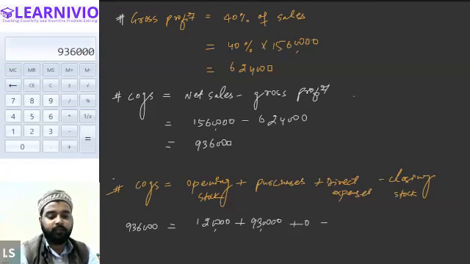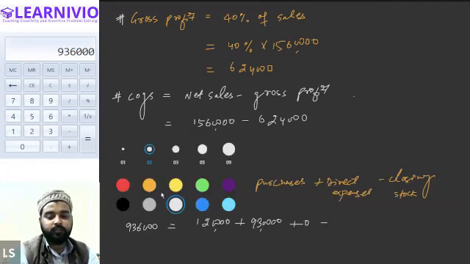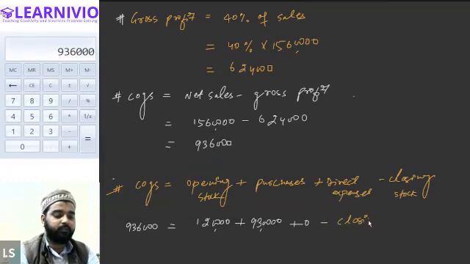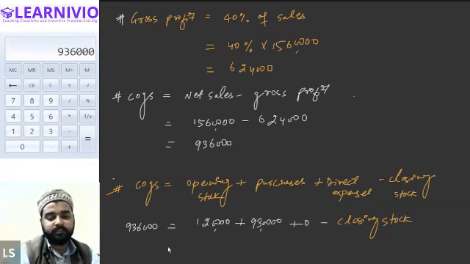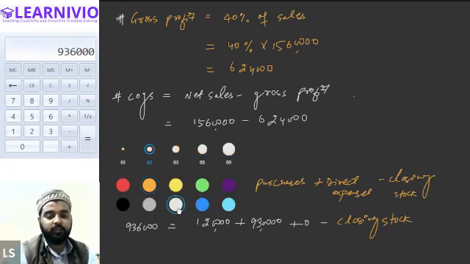Then we will reduce the value of the closing stock. Since the value of the closing stock is missing, we can simply write closing stock. Closing stock will be the balancing figure after solving this equation.